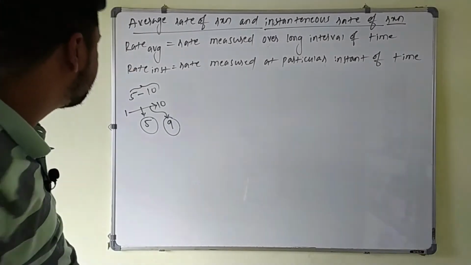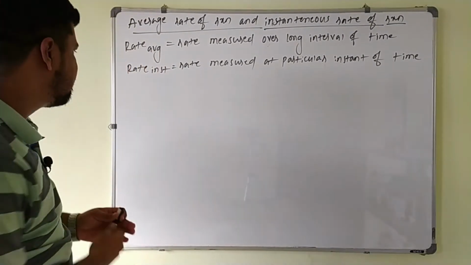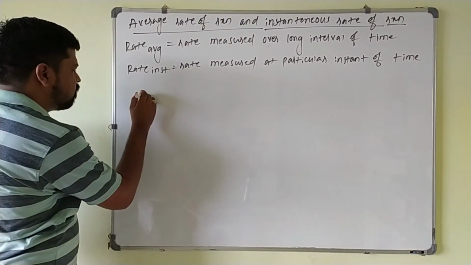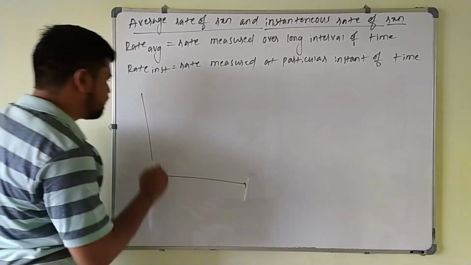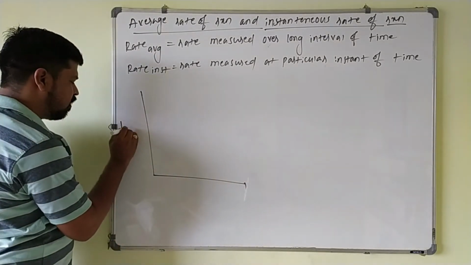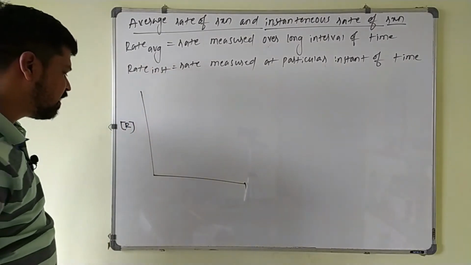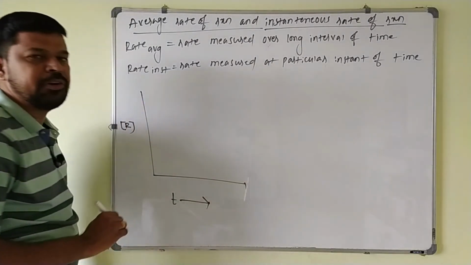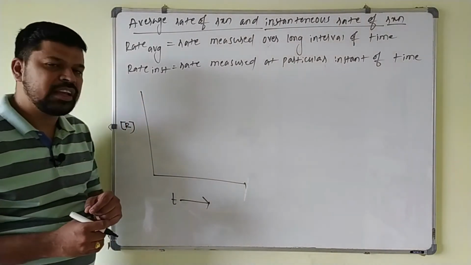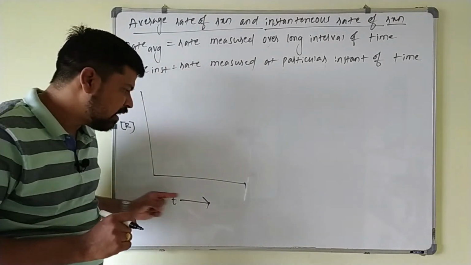Now if I take a graph here, the rate of the reaction versus time. Suppose along the y-axis we take the concentration of the reactant, and along the x-axis we take the time interval. Already we know that during a chemical reaction, the concentration of the reactant goes on decreasing as time increases.